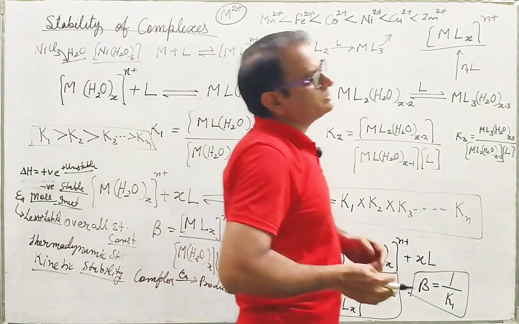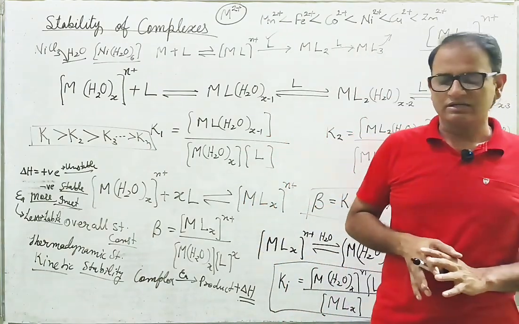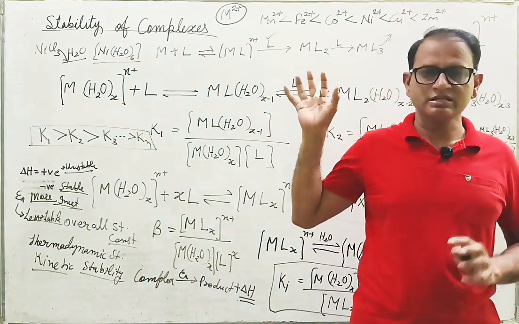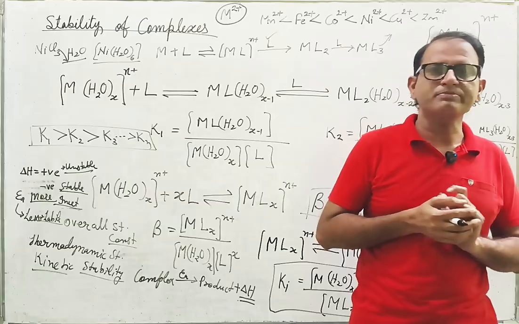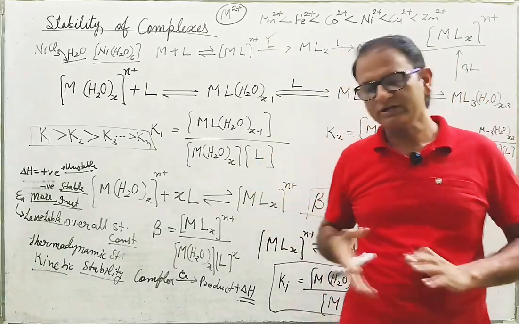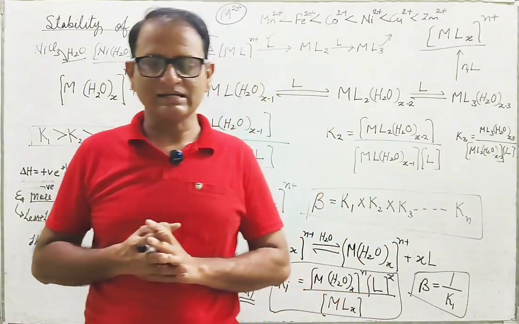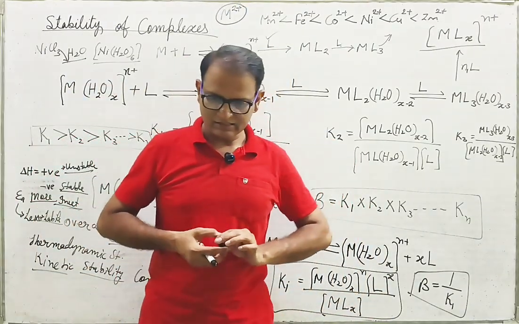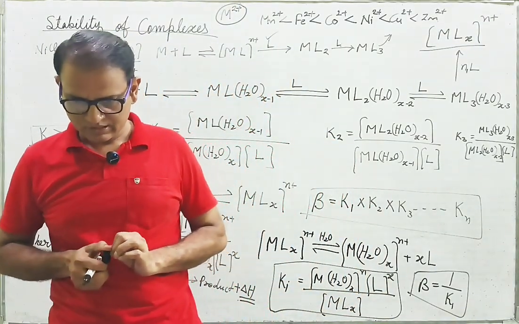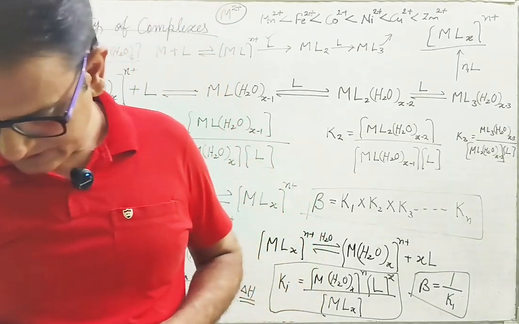So if chelates are formed in the same oxidation number with the same metal atom, then as compared to monodentate ligand, the stability of chelate will be more, because symmetry and cycle matters, you know. So that is another factor.